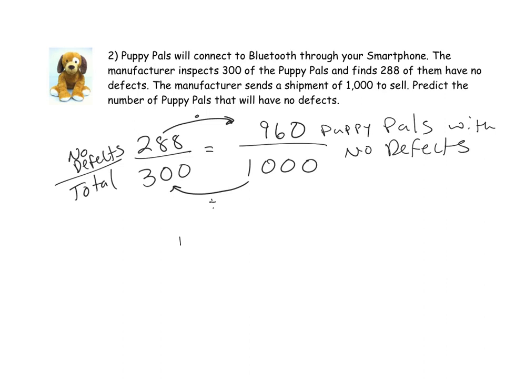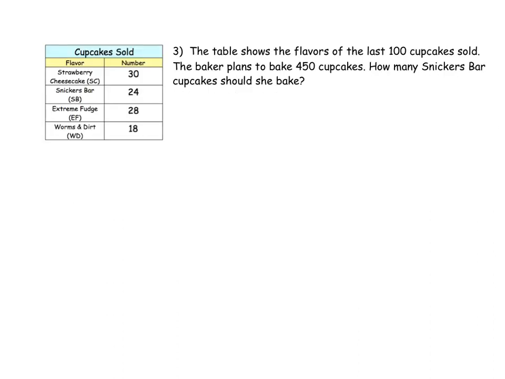Which means that there would be 1,000 minus 960, 40 Puppy Pals that have defects. So maybe it doesn't connect to Bluetooth right, maybe one of his ears is ripped off or something like that. Okay, so this can be used to determine if these were made at a high quality. If that number gets to a large enough value, the manufacturer might make a change so they're having fewer things with defects. And the last question is about those cupcakes that we used before.